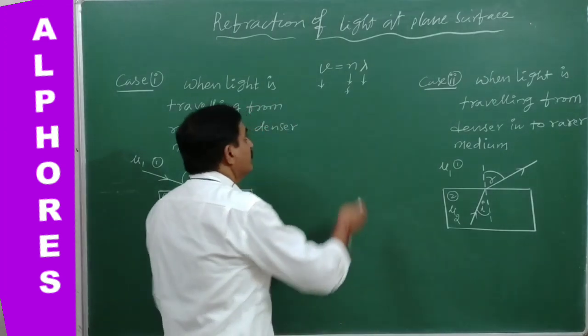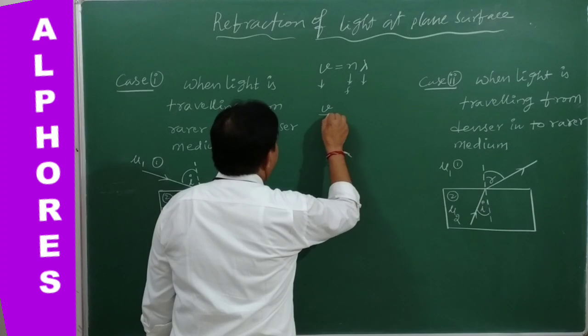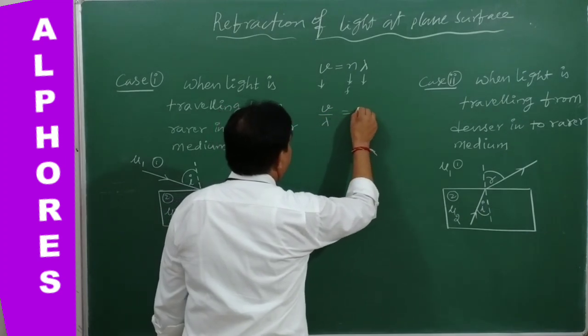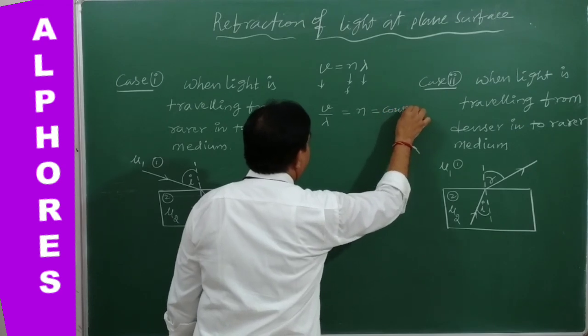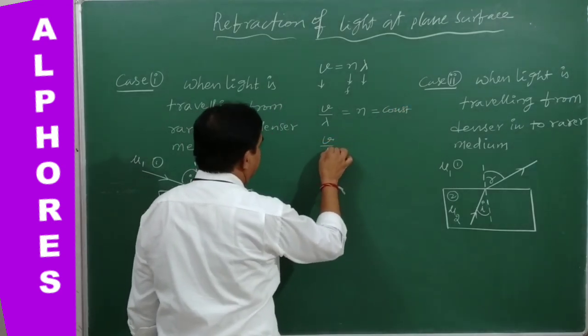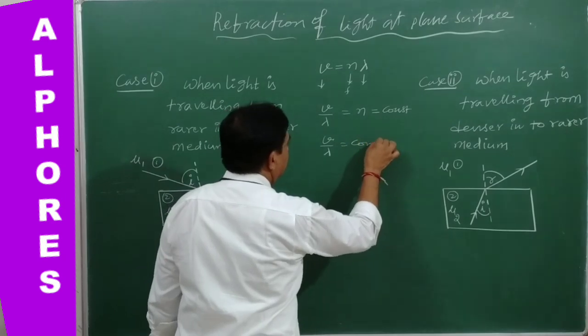Now v by lambda, which is equal to frequency n, is constant. Therefore v by lambda equals constant.